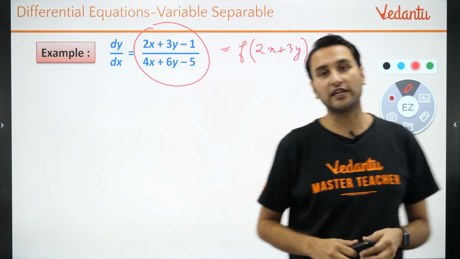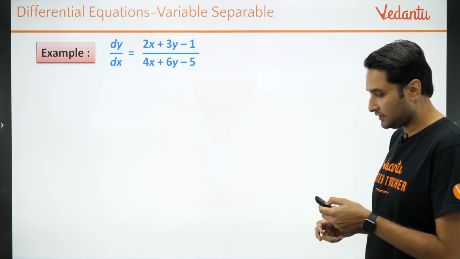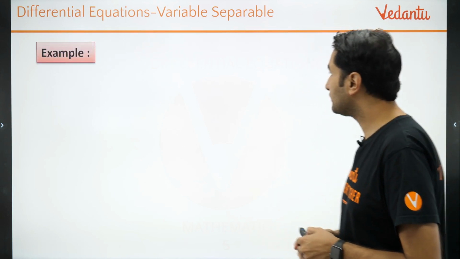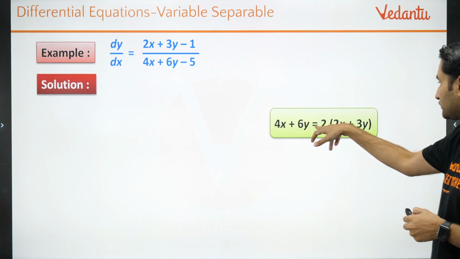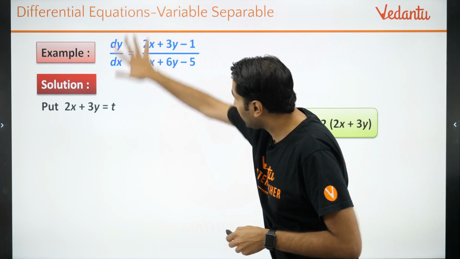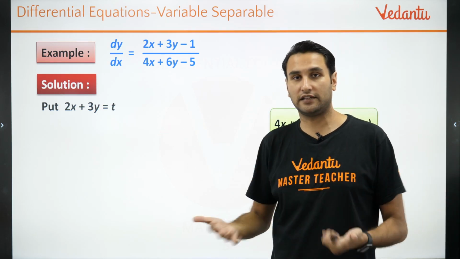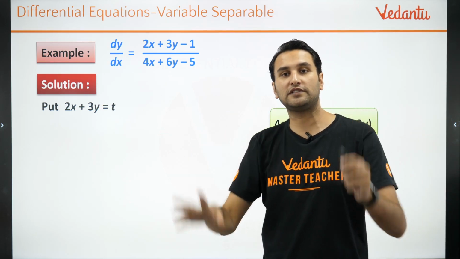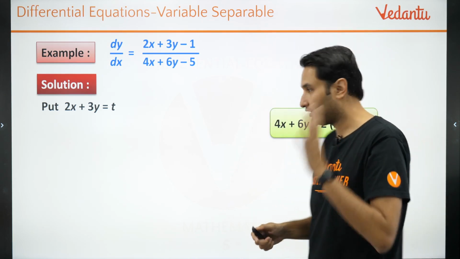We can actually convert it into a variable separable form. How? Let me show you the calculation. We realize that 4x plus 6y is 2 times 2x plus 3y, and in this entire question 2x plus 3y is repeating again and again. So pick up the whole 2x plus 3y and put 2x plus 3y equal to t, it will become very simple.